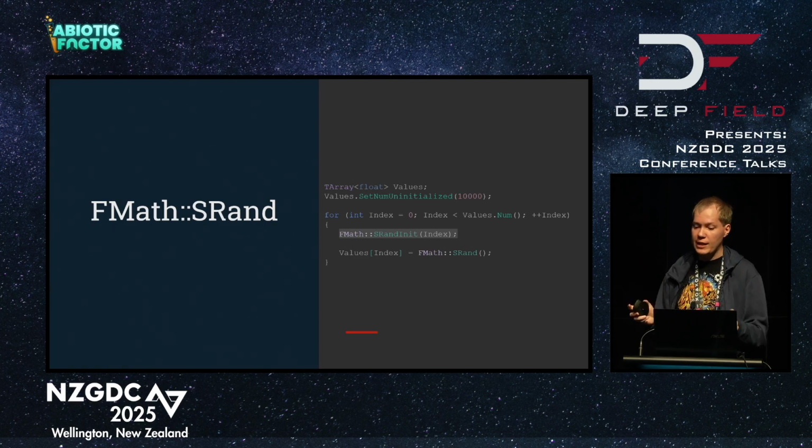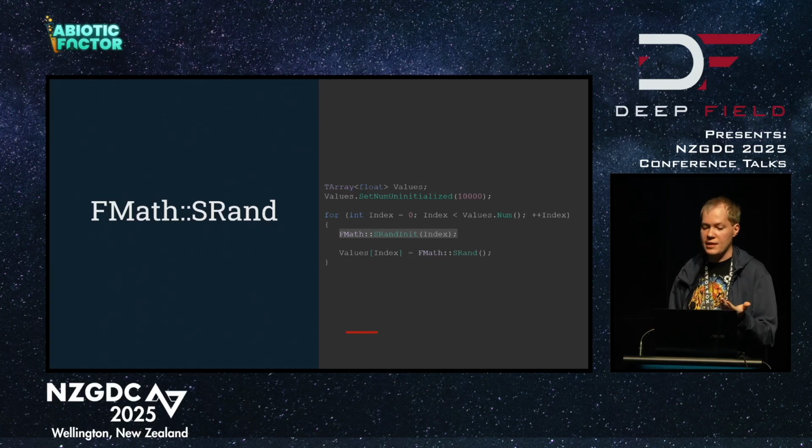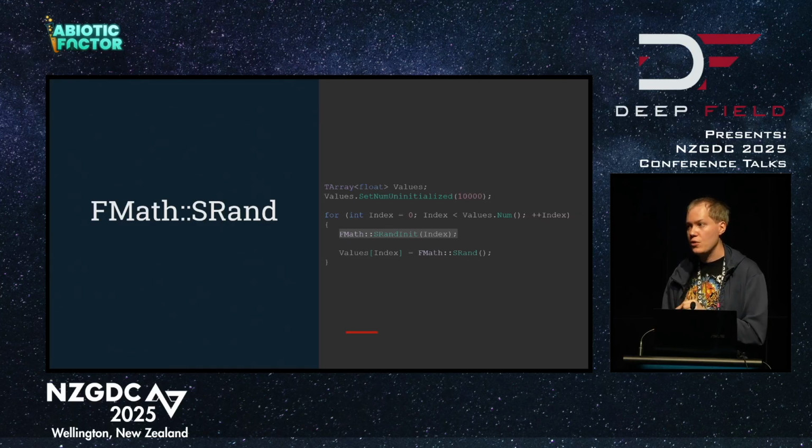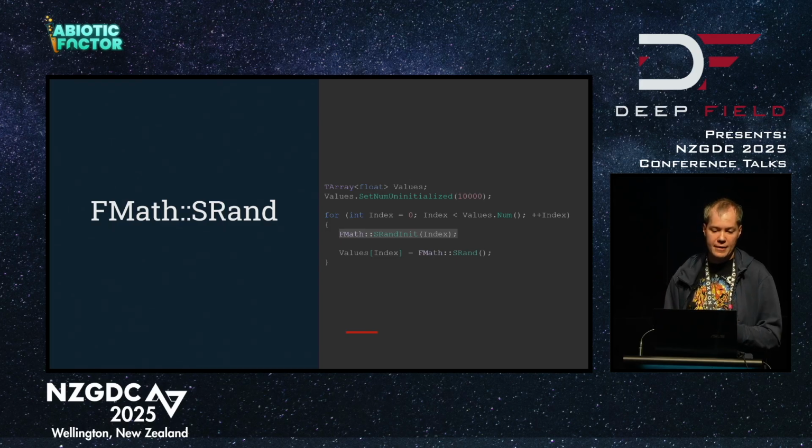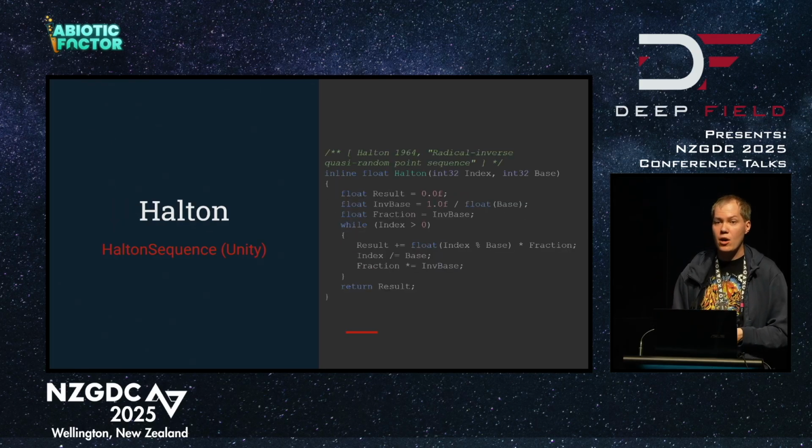But this is obviously really, really bad. Not only are we getting very low quality random values because the seed is just not changing much, but more importantly, we are contaminating every use of srand for the entire engine henceforth, because we're setting it to a garbage seed value. So really, really bad. Instead, what we should be using is a Halton sequence.